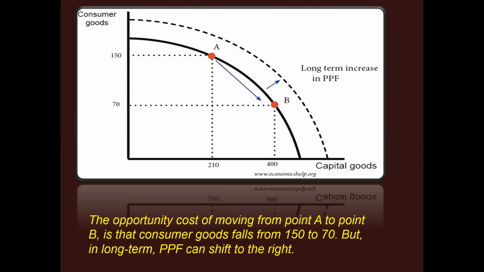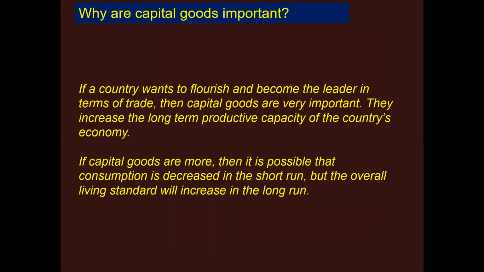But in the long term, the PPF can shift to the right. As I have told you, more capital goods can lead to the reduction of consumption in the short run only, but the overall living standard will increase. And also, capital goods increase the long term productive capacity of the country's economy.